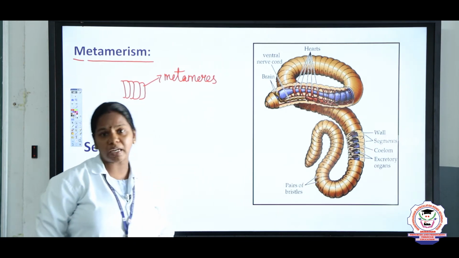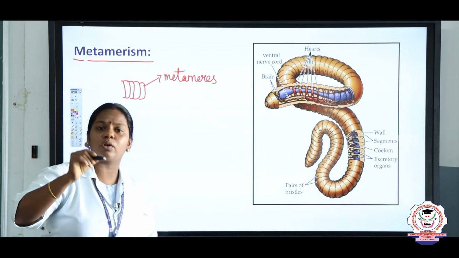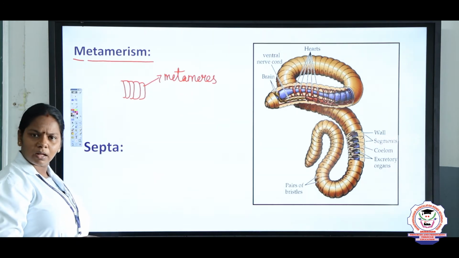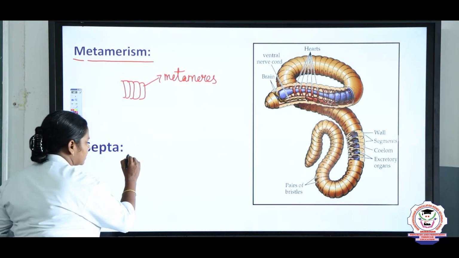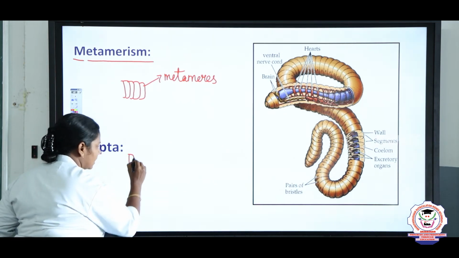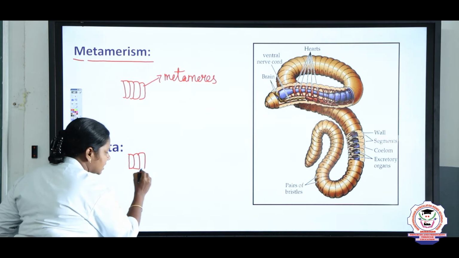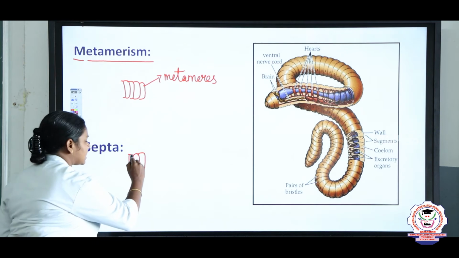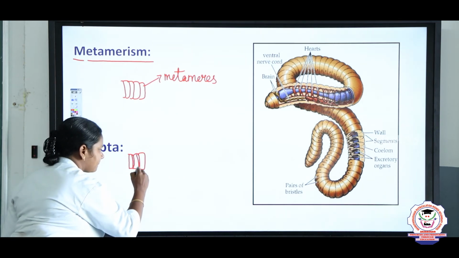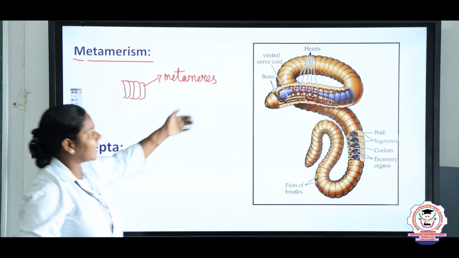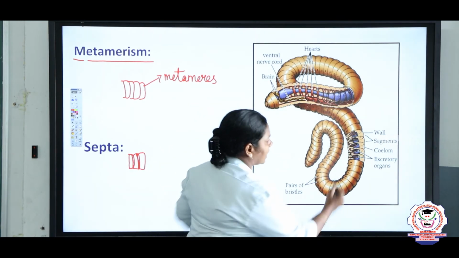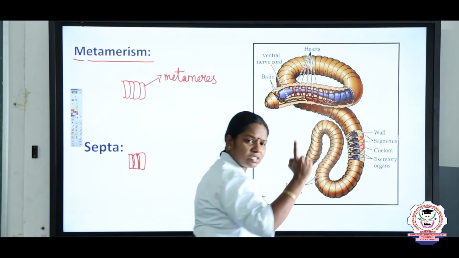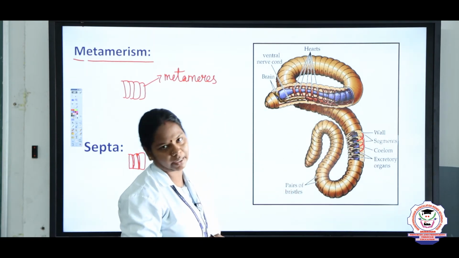So the earthworm, phylum Annelida, exhibits metamerism. You can see in the body of the leech also, the body is continuously segmented. And septa. What is a septa? Each segment, if this is a segment and this is another segment, each segment is separated from the other by a cross line called septa. So this is a septa. In this organism we can see the repeated segments like this, and the segments are arranged in the form of a ring.